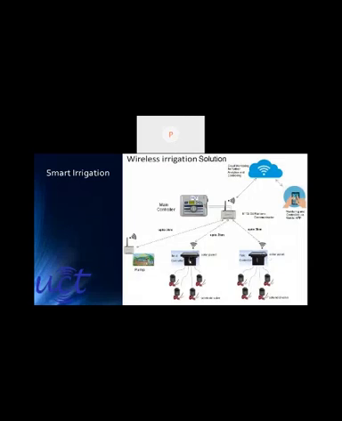We are again giving the end nodes that are connected to the solenoid valve that supplies the actual water, and these are connected to a controller where all the control logic is put, and again it is connected over LoRa. This solution is deployed in big farms, and we need connectivity up to 500 meters or 1 kilometer, and laying down wires for giving control commands is not advisable in the fields. It is not easily maintainable. So a wireless solution based on LPWAN is quite useful for this kind of application.